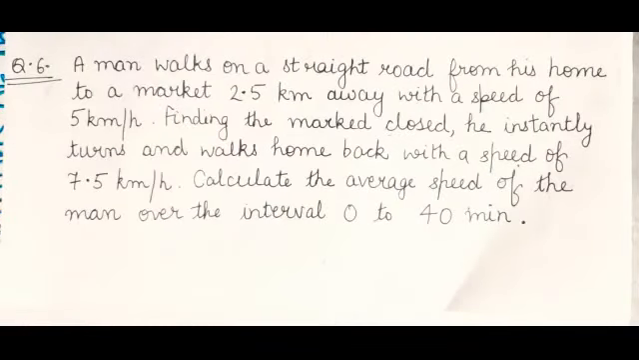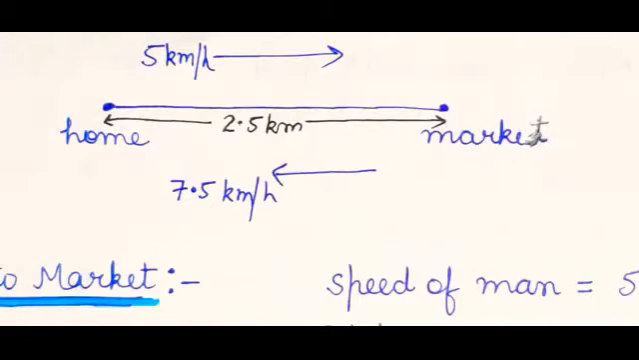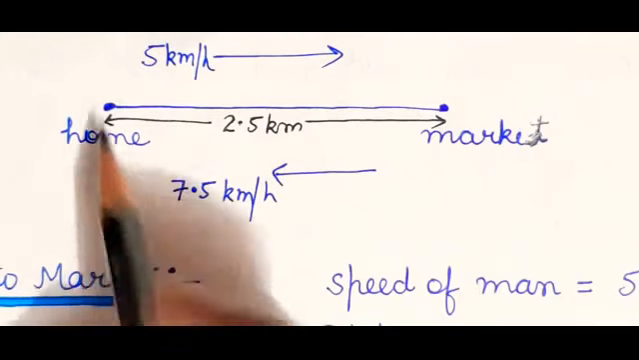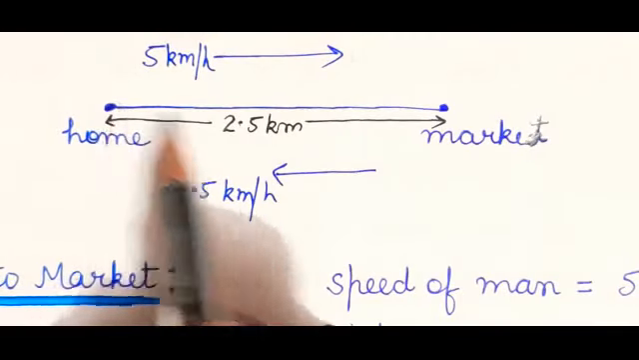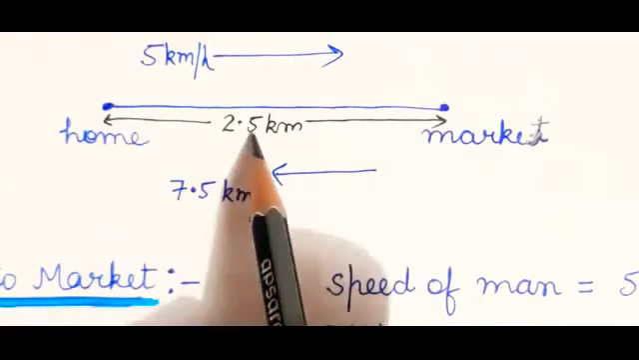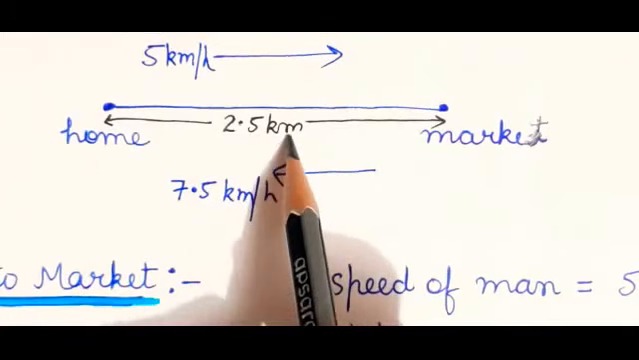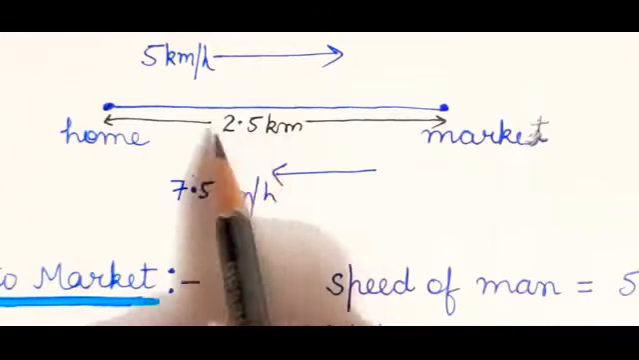Now question 6 is, a man walks on a straight road from his home to a market 2.5 km away with a speed of 5 km per hour. Finding the market closed, he instantly turns and walks home back with a speed of 7.5 km per hour. Calculate the average speed of the man over the interval 0 to 40 minutes. You need to calculate the average speed. So let's have a figure in our mind. The man is walking from home to market on a straight road, that is 2.5 km. Okay, the road length is given 2.5 km.